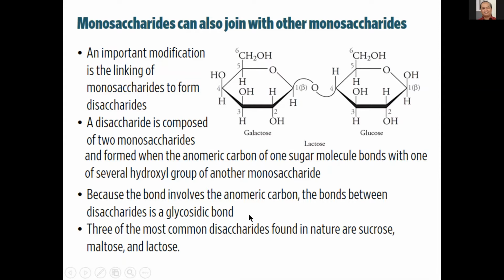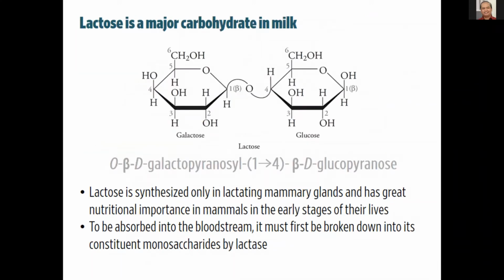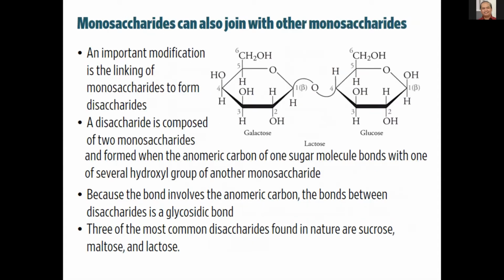Okay, and because this bond involves the anomeric carbon, the bond that's formed is also a glycosidic bond. And so, three of the most common disaccharides found in nature are sucrose, maltose, and lactose. So let's take a look at lactose. Lactose is a major carbohydrate in milk. By the way, the reaction happens through the reaction between one of the hydroxyl groups of the other sugar, forming a bond with the anomeric carbon.